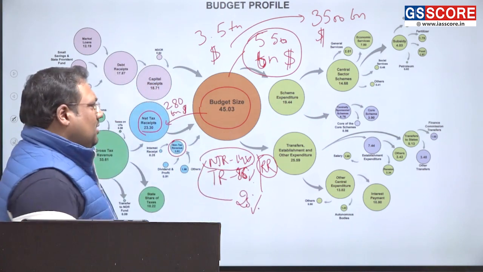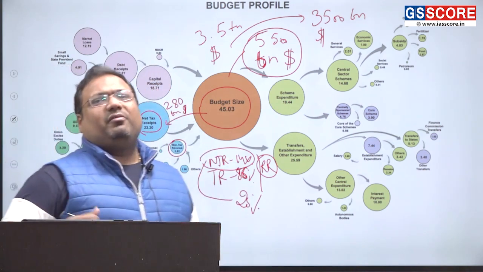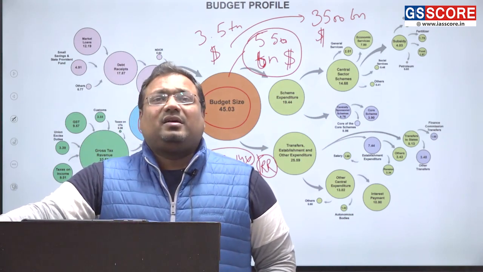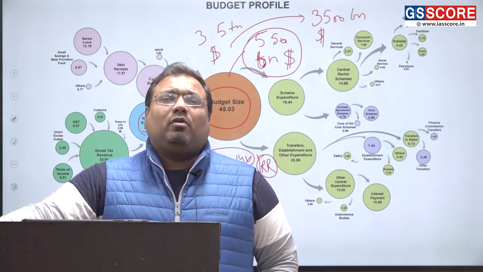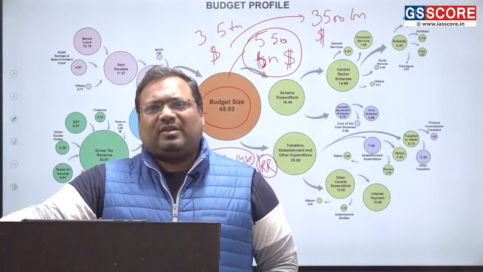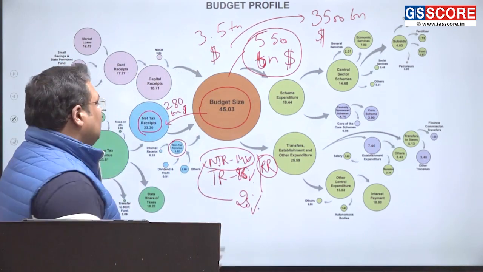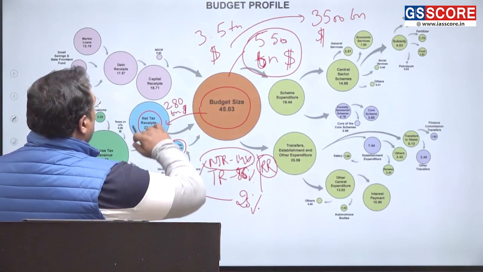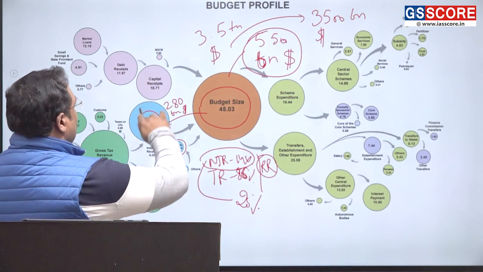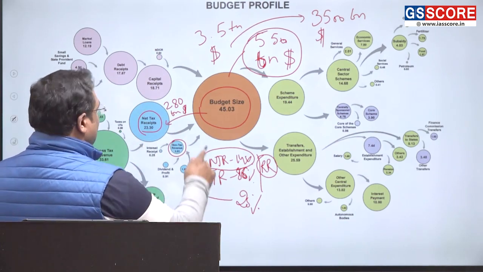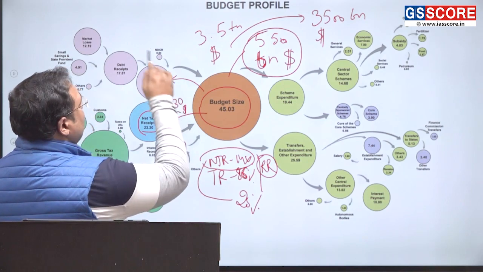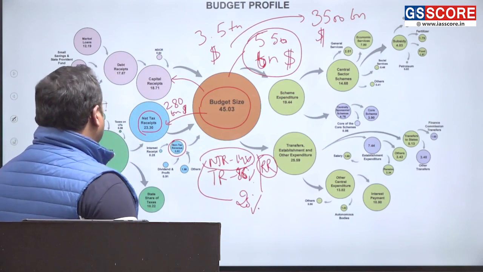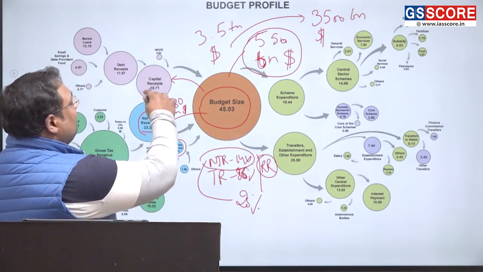That is revenue receipt. More and more money we want from revenue receipt. हम चाहते हैं हम जो खर्च कर रहे हैं उसका अधिकतम पैसा revenue receipts है. What do we want? We want that whatever we are spending, the maximum amount of that we can get through revenue receipts. That is our objective. Okay. Now, in addition to this, we also have capital receipts. So some part is the net tax receipts, and then we also have the capital receipts.